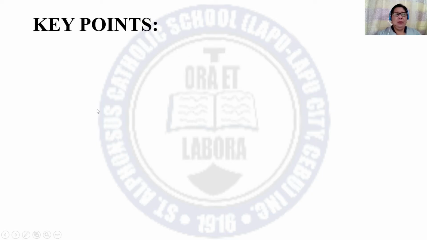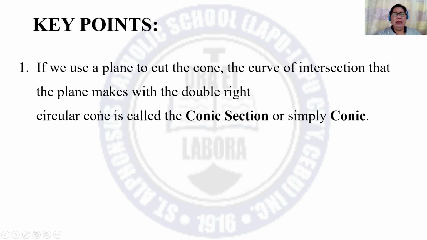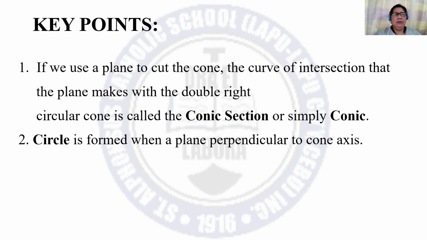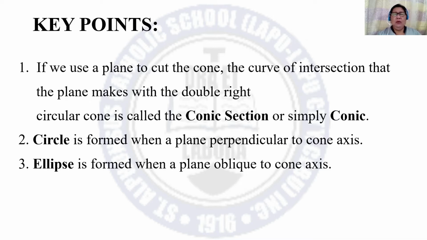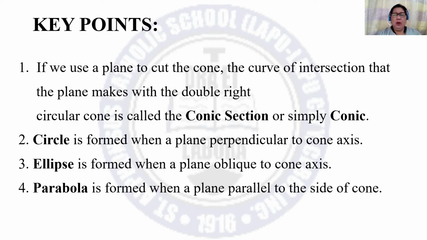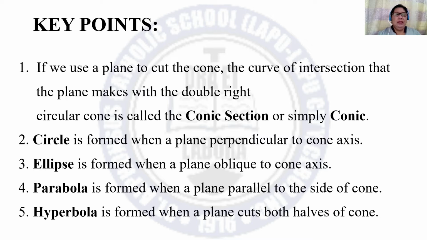Let us have the key points. If we use a plane to cut the cone, the curve of intersection that the plane makes with the double right circular cone is called the conic section, or simply conic. A circle is formed when a plane is perpendicular to the cone axis. An ellipse is formed when a plane is oblique to the cone axis. A parabola is formed when a plane is parallel to the side of the cone. And a hyperbola is formed when a plane cuts both halves of the cone.